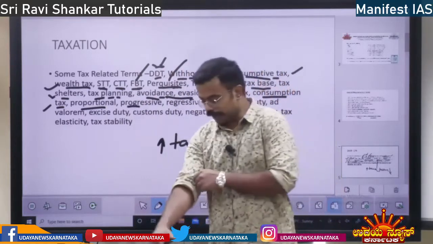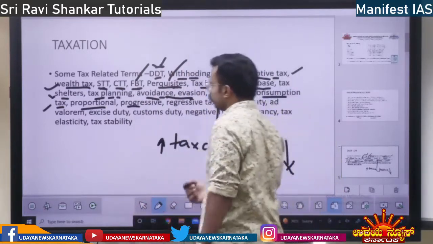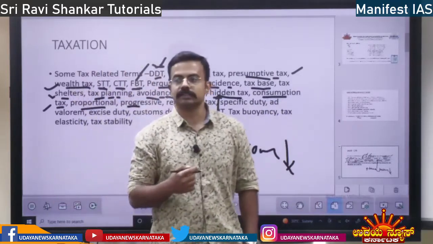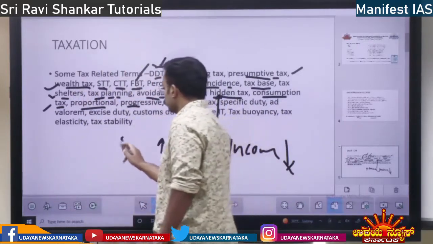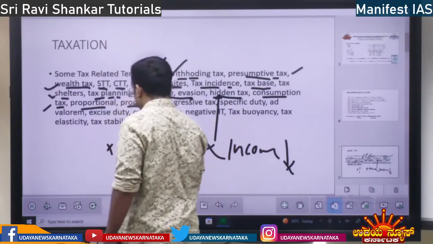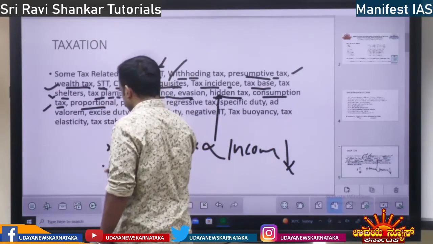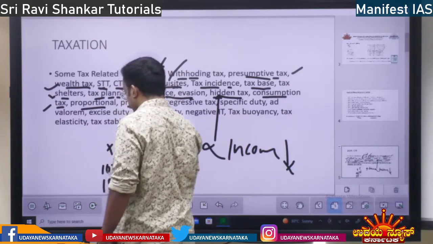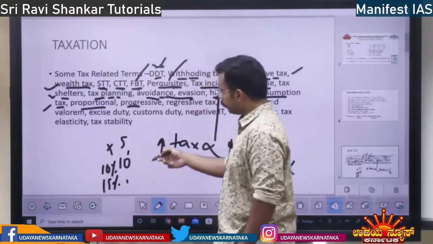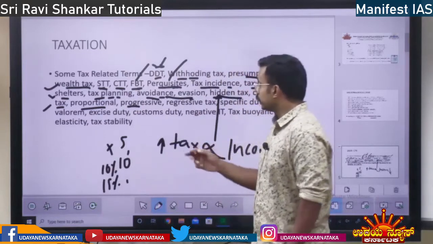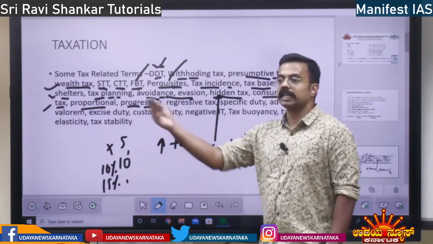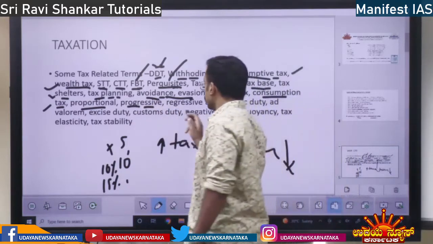What is progressive tax? See, whatever direct tax we have in India, it is a progressive tax. Means up to 5 lakh, no tax. 5 to 10 lakh, it is 10%. Later, up to 12.5, it is 15%, like that. So based on income, the tax gets increased. So tax is progressing with the income. Tax is getting progressed with the income, that is progressive tax.